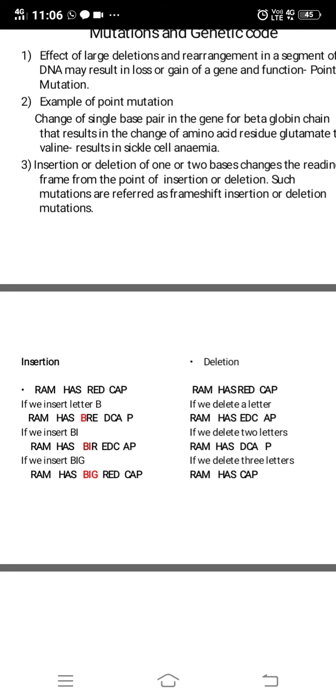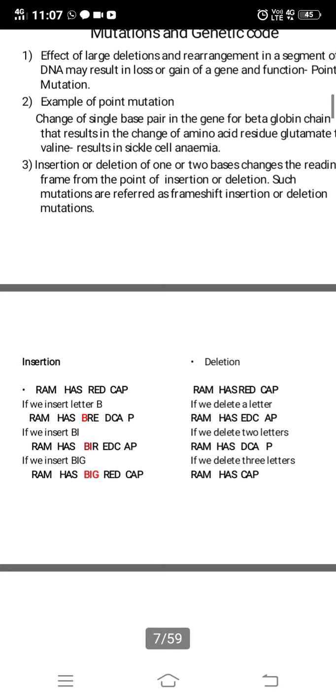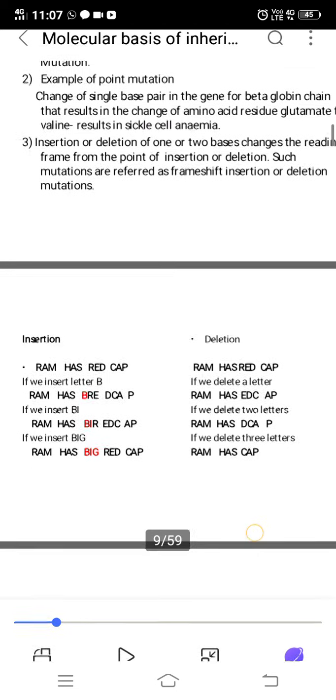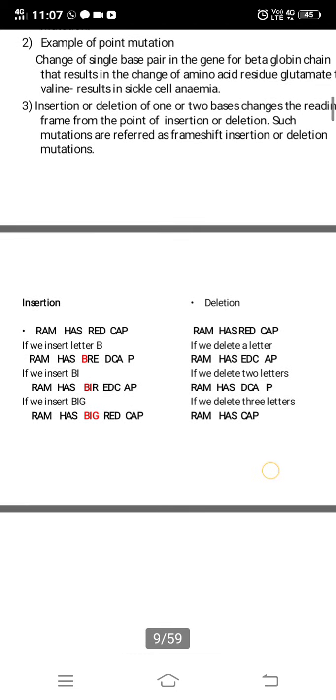There is insertion. So you can see in this case, 3-letter groups would be formed, and then the whole sequence changes. Ram has BRE DCAP. If again BI is added, Ram has BIR EDCAP. If again BIG is added, Ram has big red cap. Similarly, if deletion is there, if R is deleted, then Ram has EDCAP. If RE is deleted, Ram has DCAP. And if again RED is deleted, Ram has cap. So in both cases, the sequence changes even if a single base is removed or inserted. So that is called frame shift mutation.